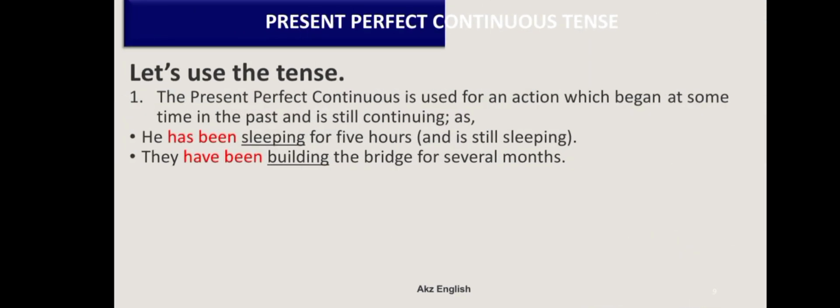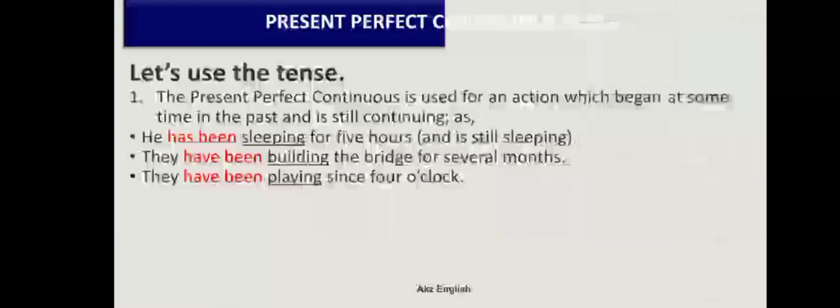Second sentence: they have been building the bridge for several months. For several months means several months ago they started building the bridge, and still they are building the bridge, and the action is going on. The building of the bridge is still continuing. And the third sentence is: they have been playing since 4 o'clock. Since 4 o'clock means sometime in the past it was 4 o'clock and they started playing, and still at the present time they are still playing. This is what it means.